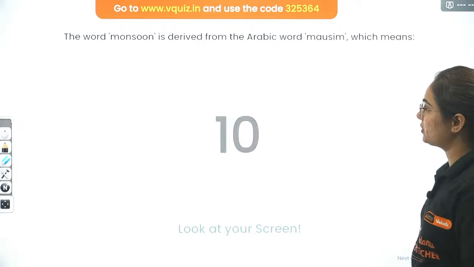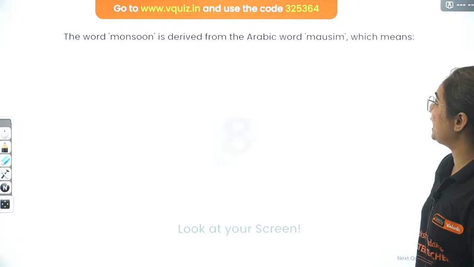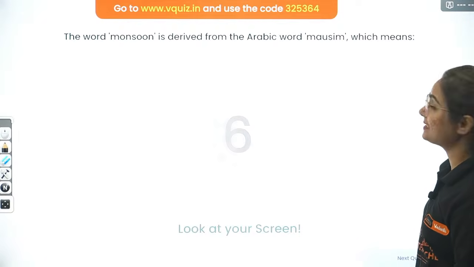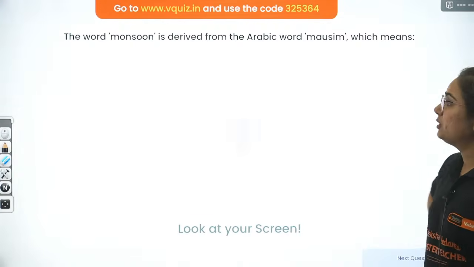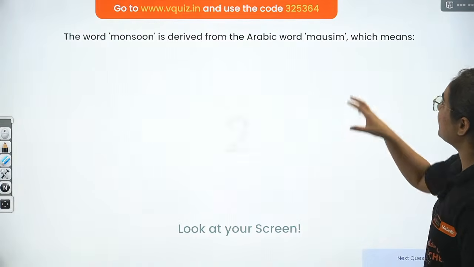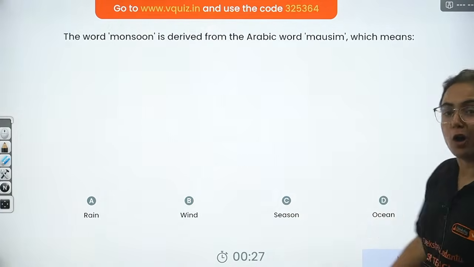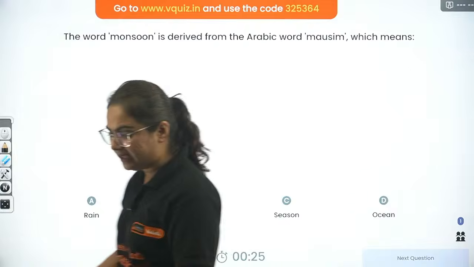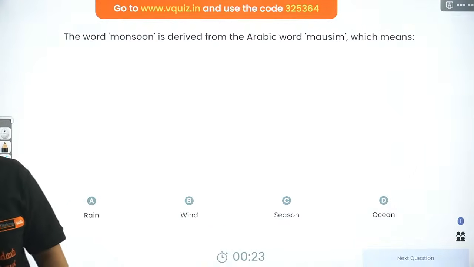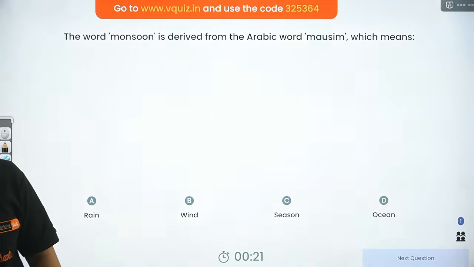Next question. The word monsoon is derived from the Arabic word mausim, which means what? Rain, wind, season or ocean. Very easy. Quickly answer it.